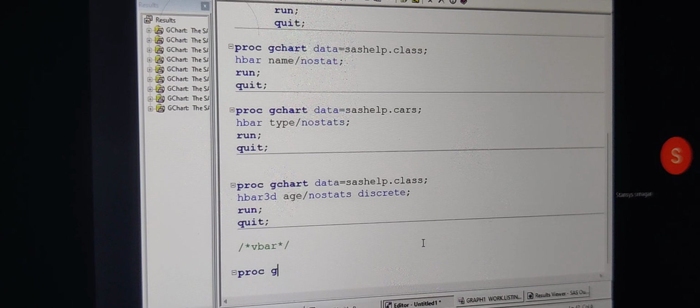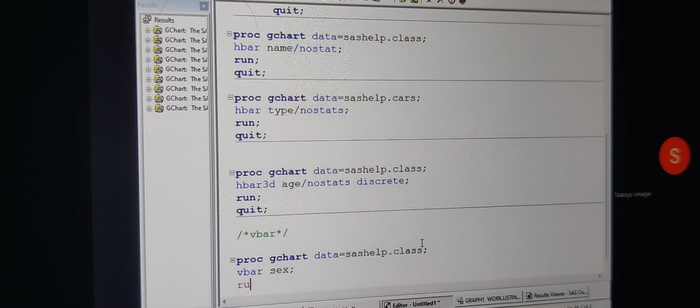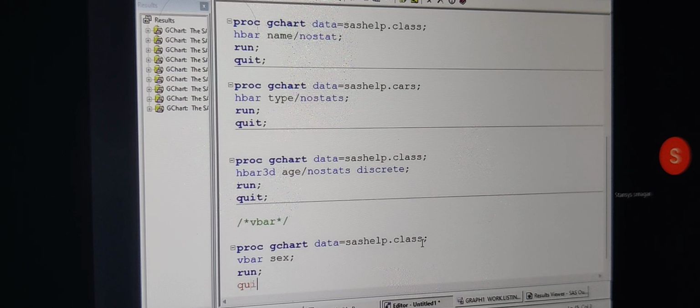By the way, I am writing proc gchart, data is equal to my data set name, which is sashelp.class, and then I am writing a statement called vbar. And I want to have this vertical bar for the sex variable, and I am writing sex, and then I am writing the run statement, then I am writing the quit statement.